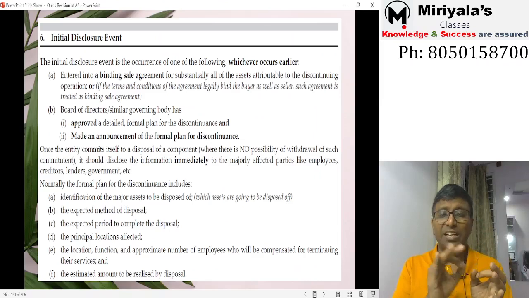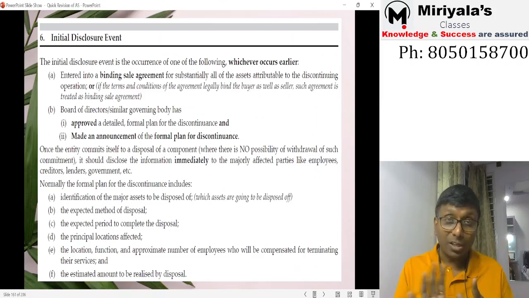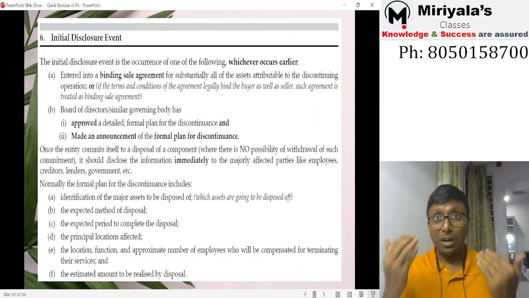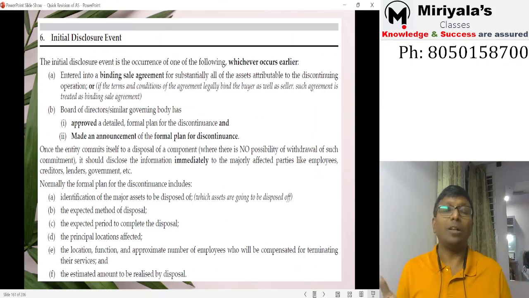What is that? A detailed plan, a formal plan to discontinue. We decided to discontinue this, and that's all, not an internal decision. You must have announced the same thing to the interested parties. Correct. Now, formally you have announced it to the public, the interested parties. Who are interested parties? Obviously, employees, suppliers, customers, lenders.